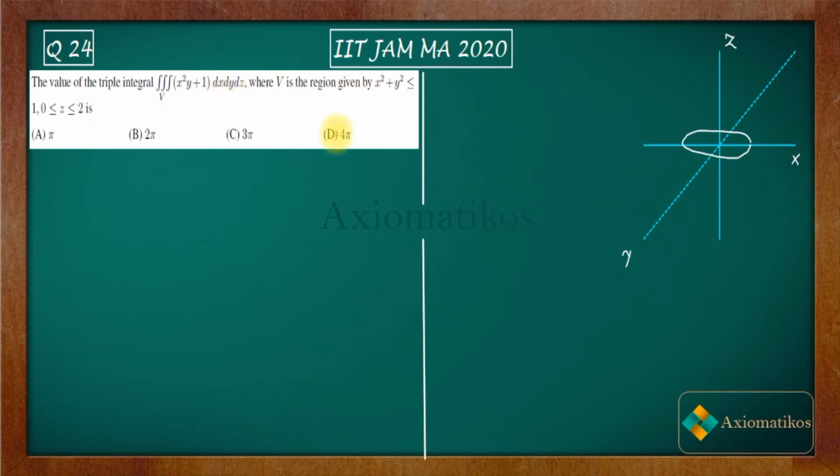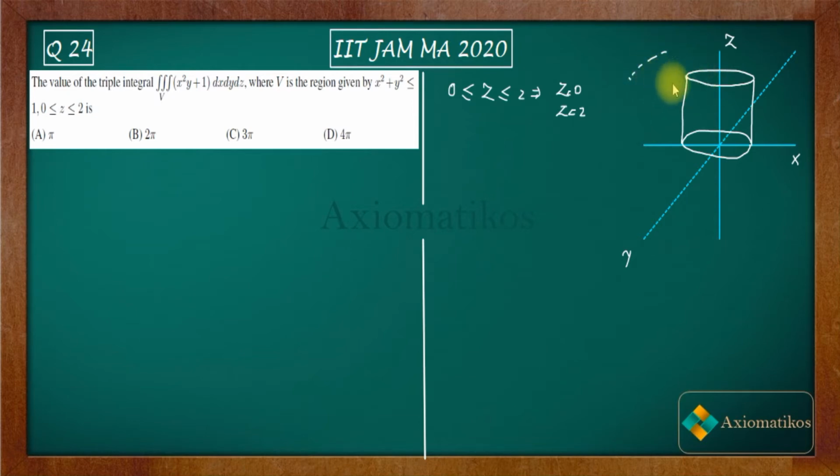Now your z is moving from 0 to 2. Let us say this is your 2. So z moving from 0 to 2 actually means that you have two planes in your hand. It means z equal to 0 is a plane and z equal to 2 is also a plane. Let us say this is the z equal to 2 plane, and it's bisecting it like this.